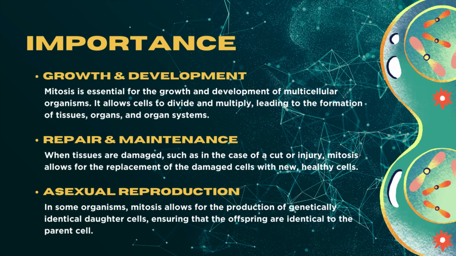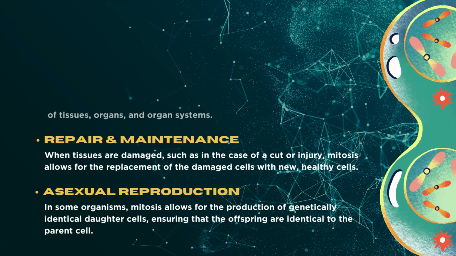Mitosis plays a crucial role in the growth and development of multicellular organisms, enabling cell division and proliferation, ultimately contributing to the formation of tissues, organs, and organ systems. In instances of tissue damage, like cuts or injuries, mitosis facilitates repair and maintenance by replacing damaged cells with new healthy ones. Furthermore, mitosis is instrumental in asexual reproduction for certain organisms, ensuring the production of genetically identical daughter cells and maintaining the offspring's genetic similarity to the parent cell.